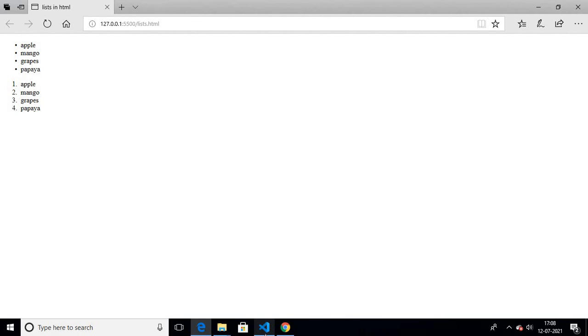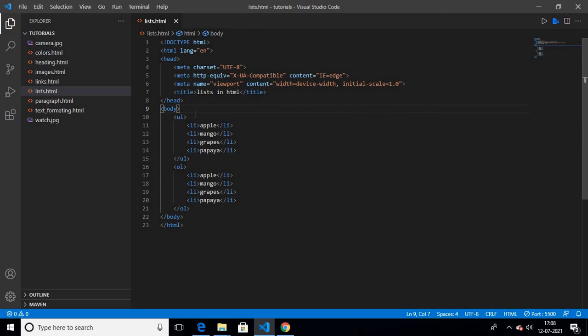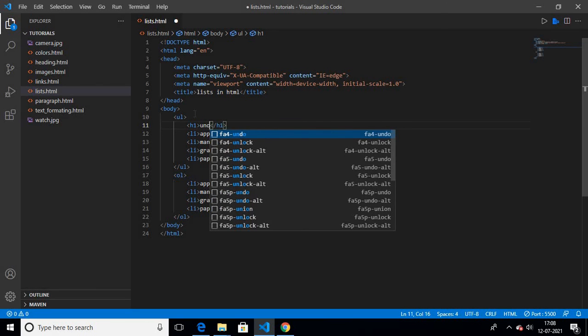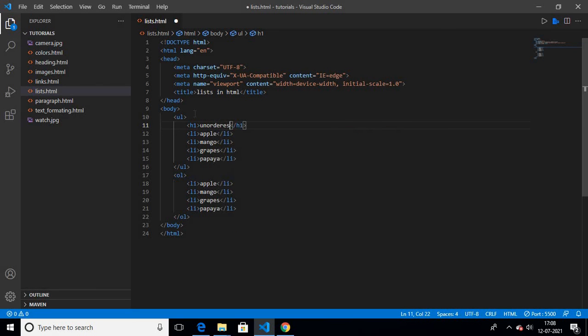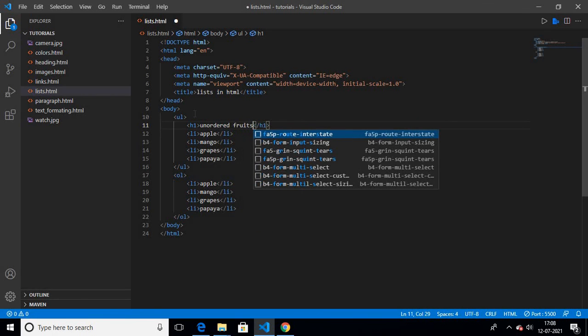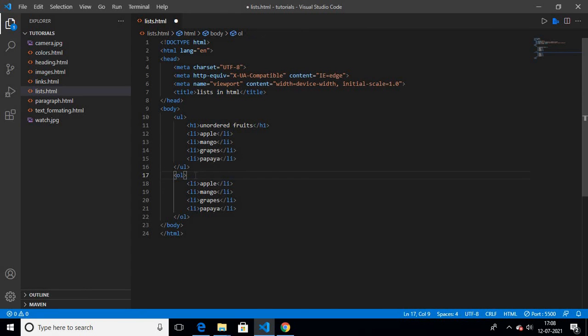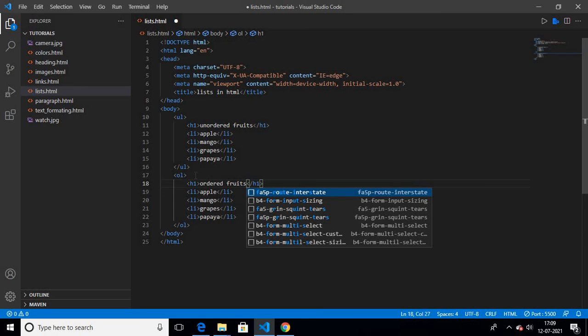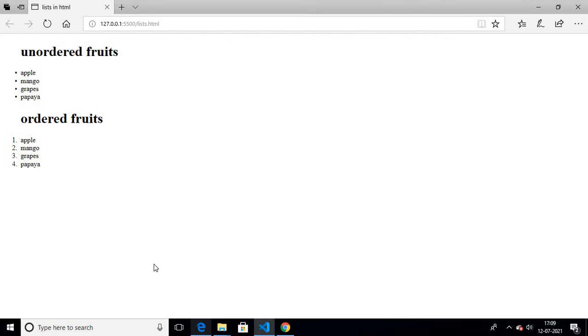Okay, we'll give a heading also. We can give a heading, like here in the H1 tag I'll write unordered fruits. And here I'll write ordered fruits. Now we'll save it, and here we can see unordered fruits and ordered fruits.